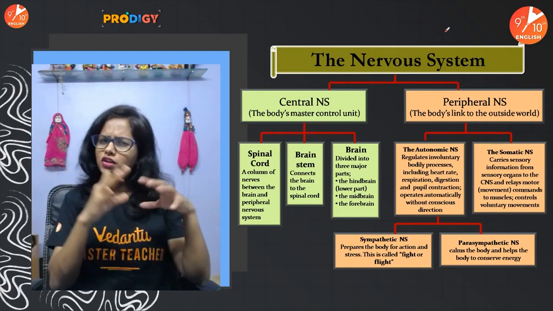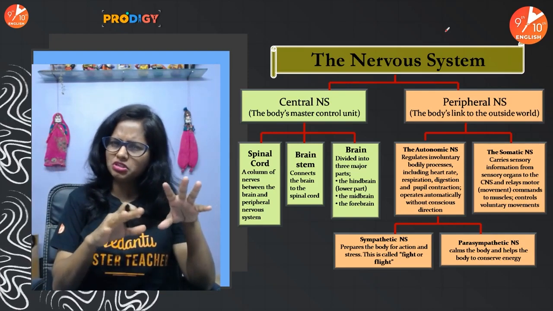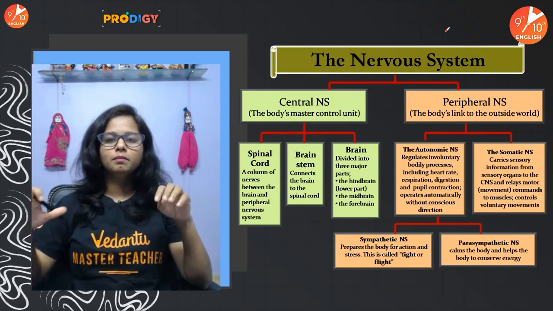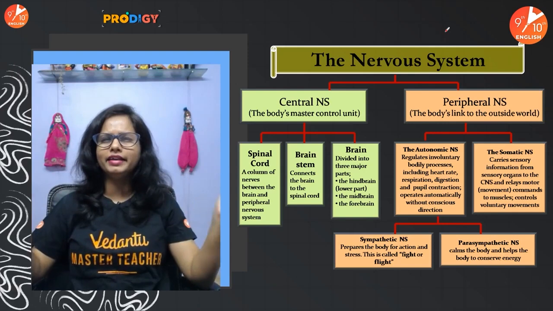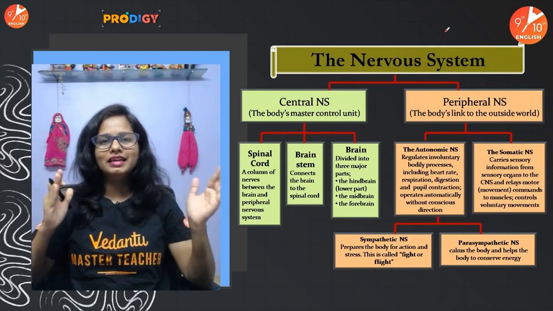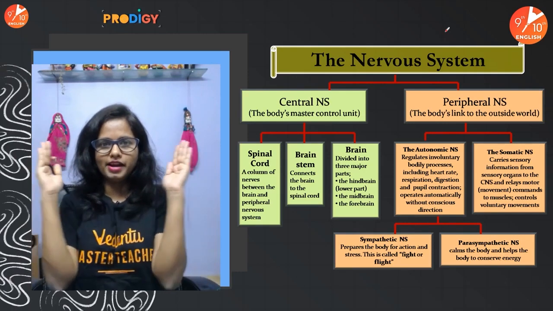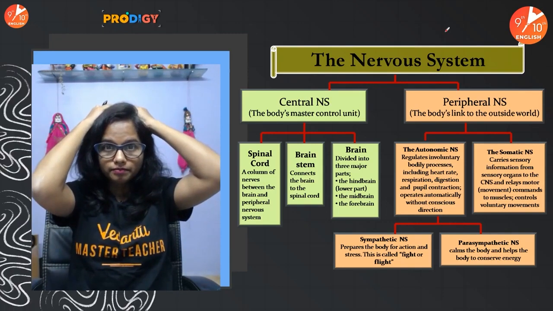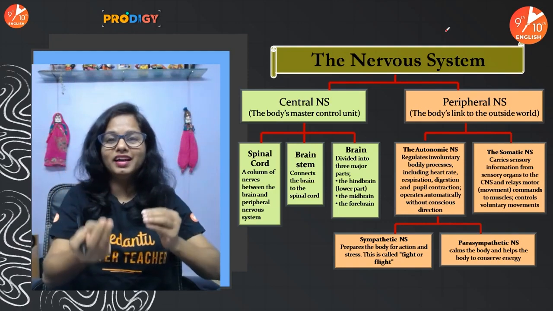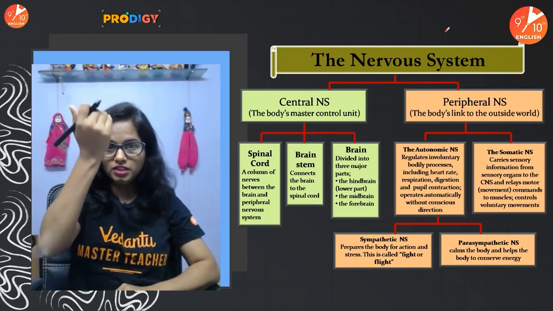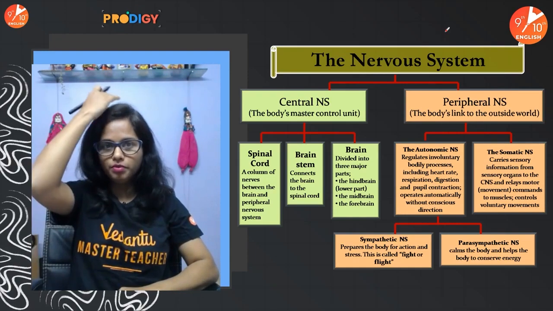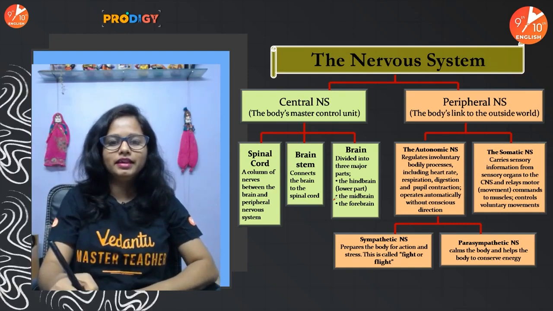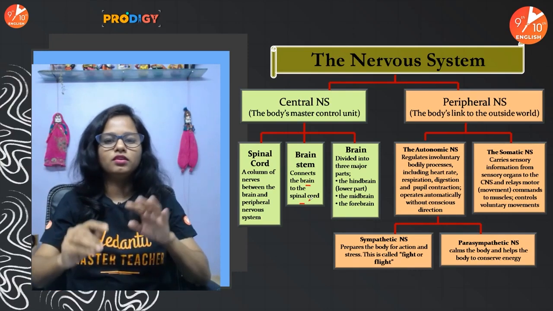First, we'll target the central nervous system, and after some point of time, we'll discuss the peripheral nervous system. To give you a brief idea, the central nervous system is located centrally in your body. There's a brain, and the spinal cord that runs below the brain, and of course the brain stem that connects the brain to the spinal cord.